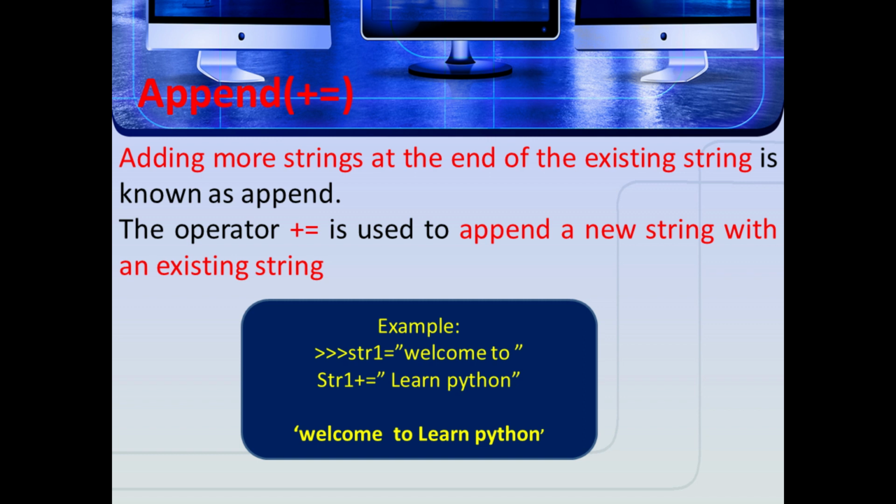See the example: str1 = "welcome to", str1 += "learn Python". Here print of str1 gives "welcome to learn Python". Here the first string is "welcome to", and the new one is "learn Python". So where will we add "learn Python"? At the end of the existing string.